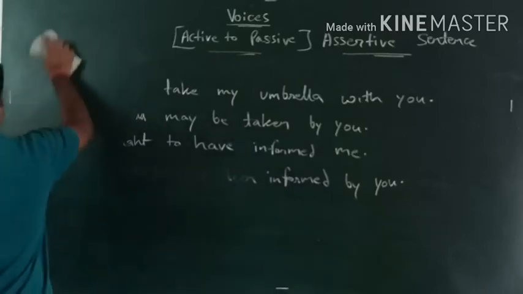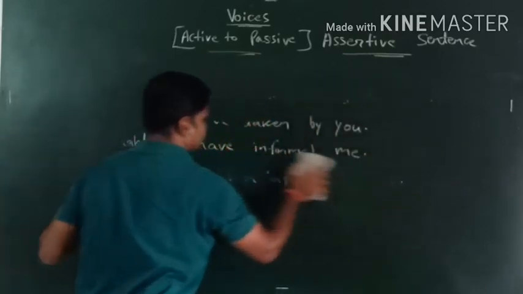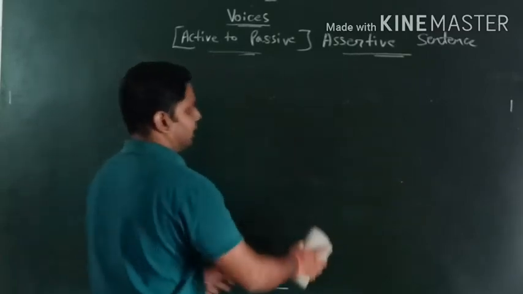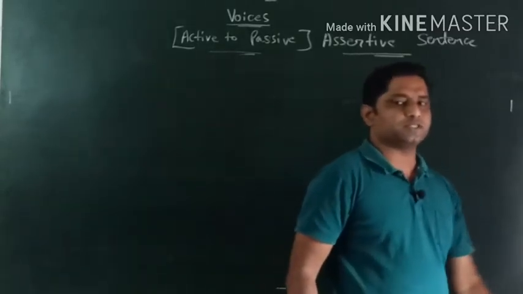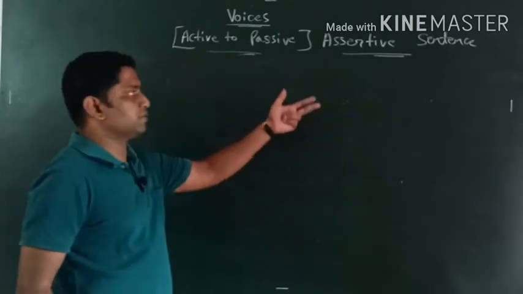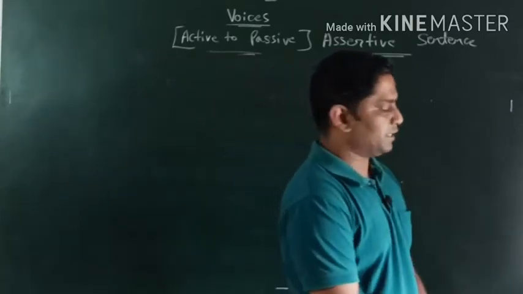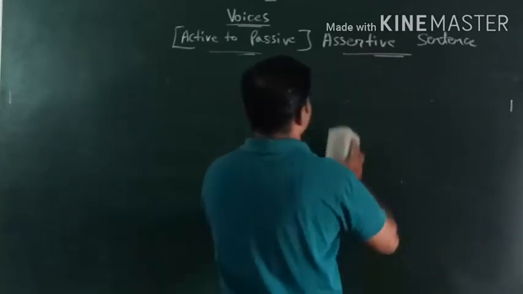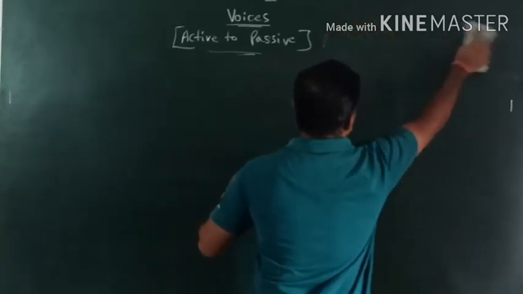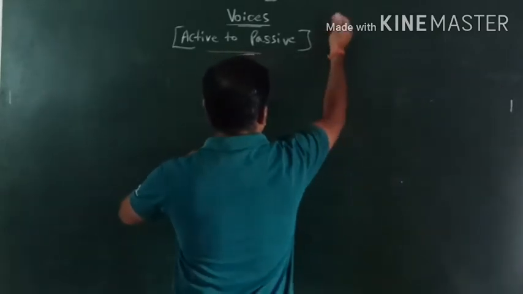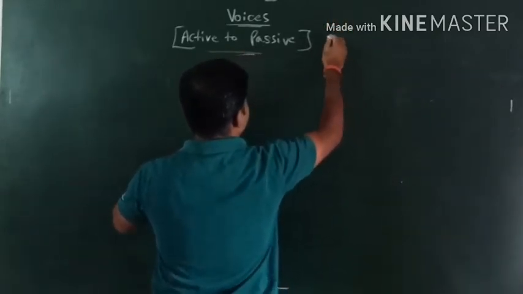Okay. Now I think it's quite enough for active to passive voice, especially for assertive sentences, where we get the treatment for modal auxiliary verbs. Right, now we are going to see active to passive for interrogative sentences. Okay, so we have varieties in that.